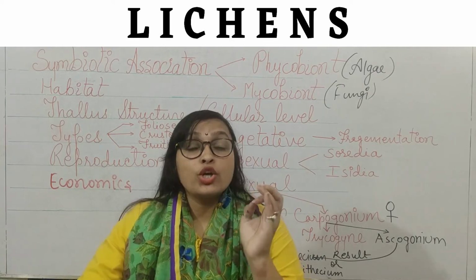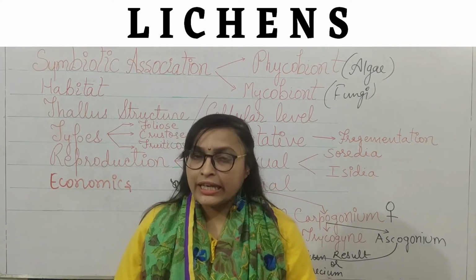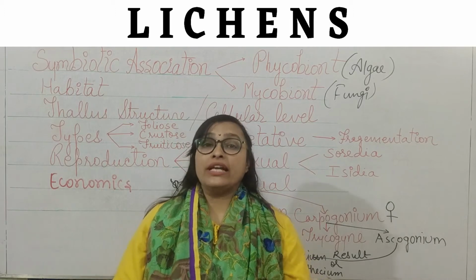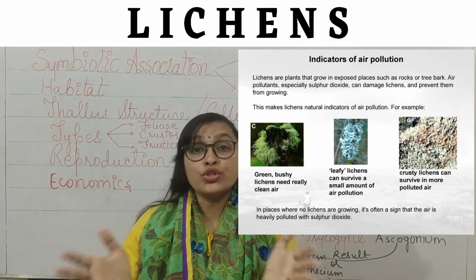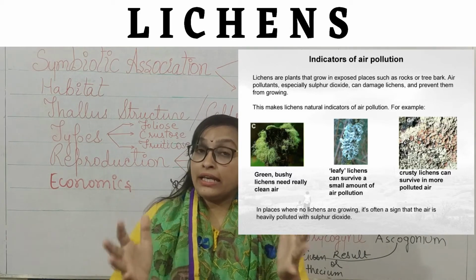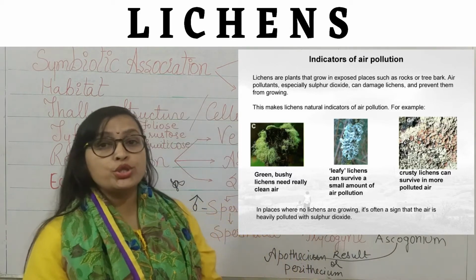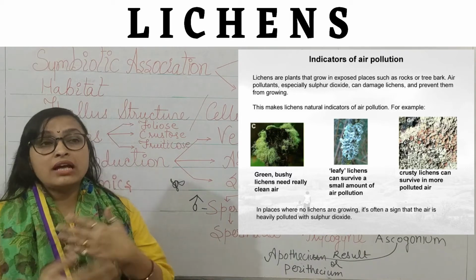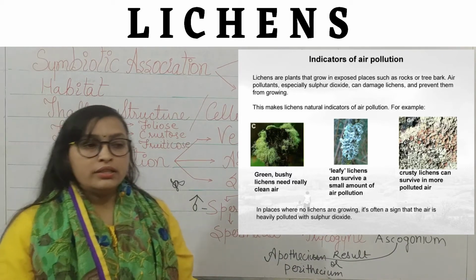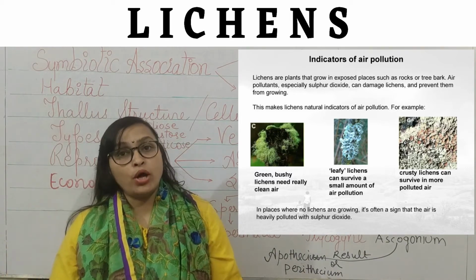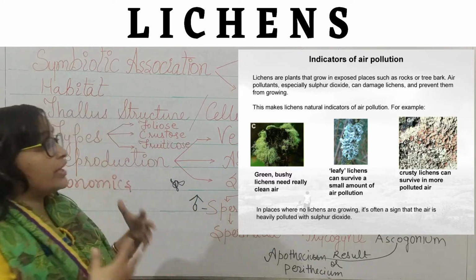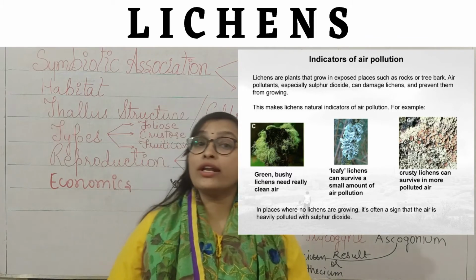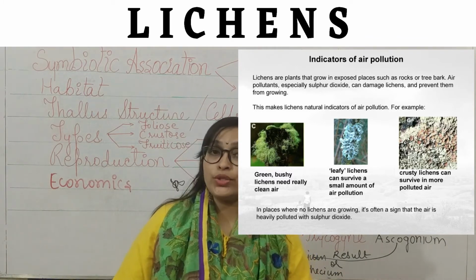One of the most important economic uses of lichen, in my view, is that they are indicators of pollution, right? They can easily sense the pollution in the environment and they start decreasing their growth. They just die in the polluted environment. That's why we can assume, calculate or analyze that the environment is polluted.